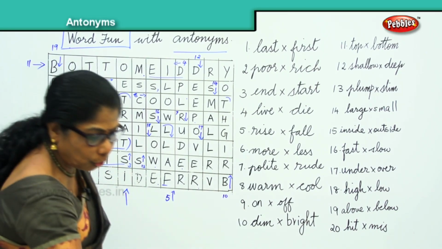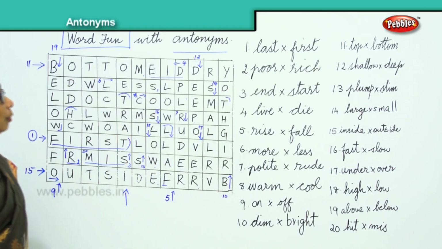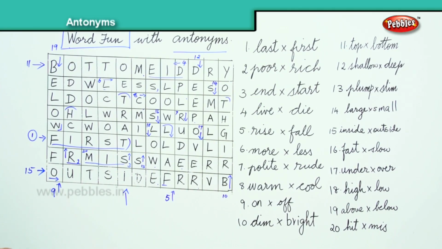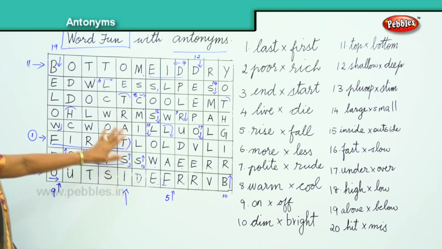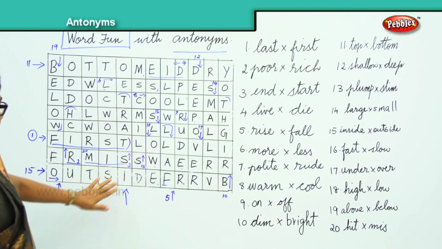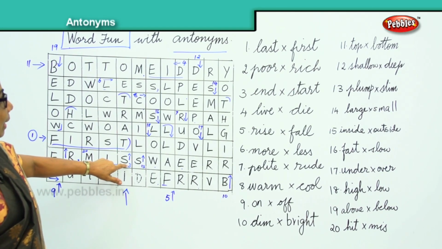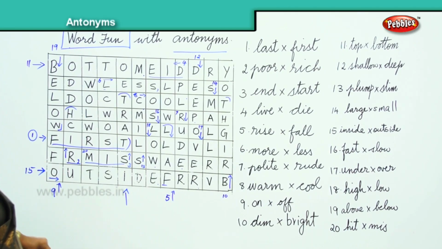So, hit, miss. Shall we go through all the words now? We have found, so beautifully found, the full grid, the words found with antonyms. Last, first, F-I-R-S-T, then you have poor and you have rich, R-I-C-H, rich. Then you have end, start. Number 3, end, start. S-T-A-R-T. Live, die.